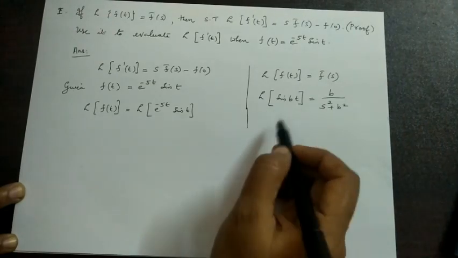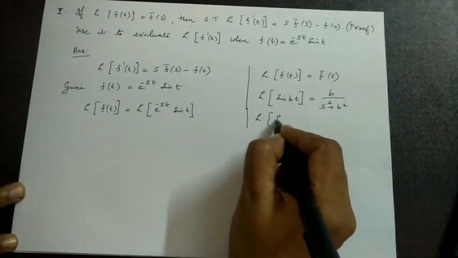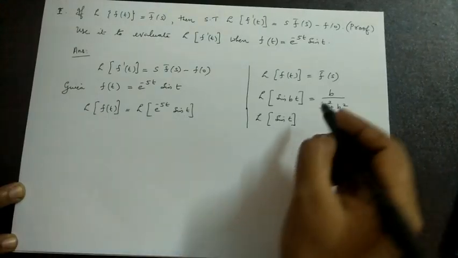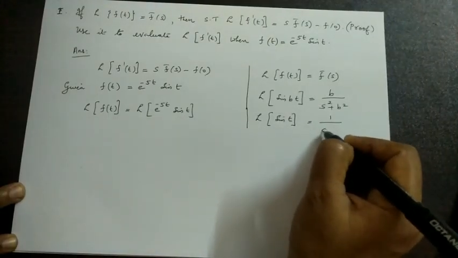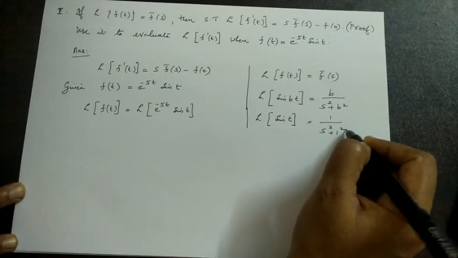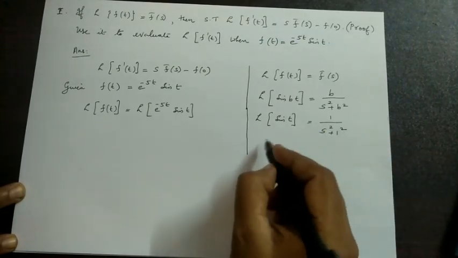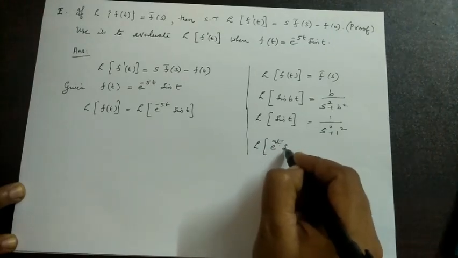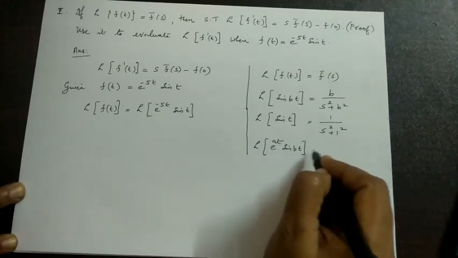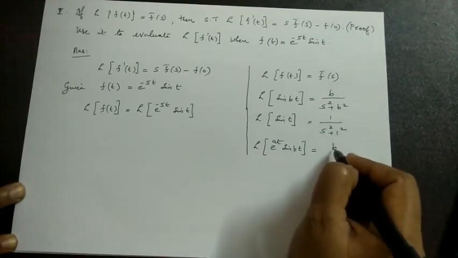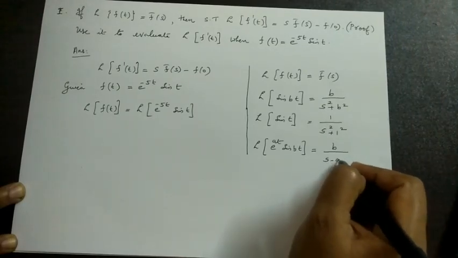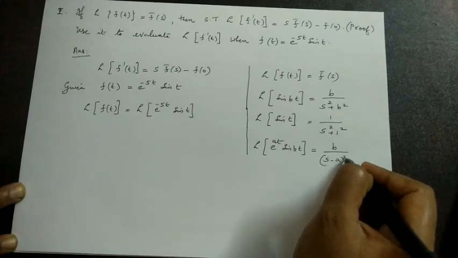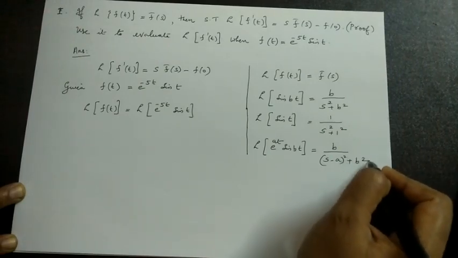Here in the place of b we have 1, that is, the Laplace transform of sin t is equal to 1 by s square plus 1 square. Next, the Laplace transform of e raised to at sin bt: the formula becomes b by s minus a the whole square plus b square, where in the place of s we have s minus a.